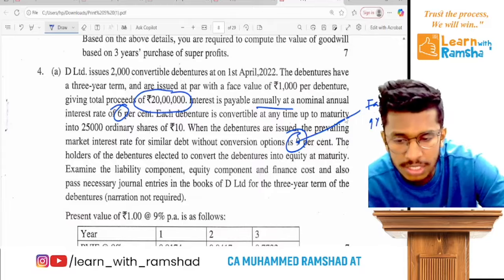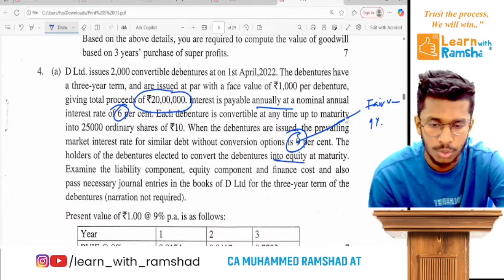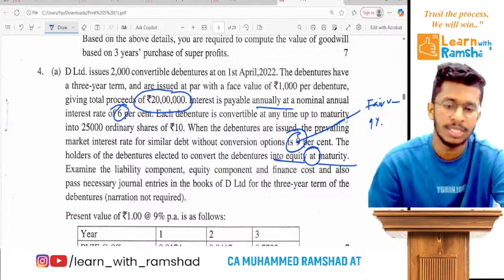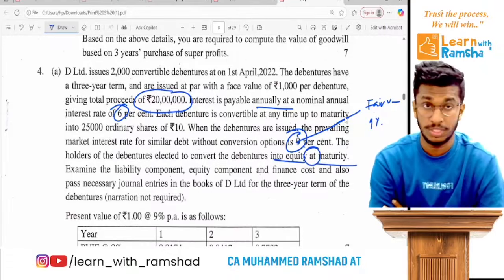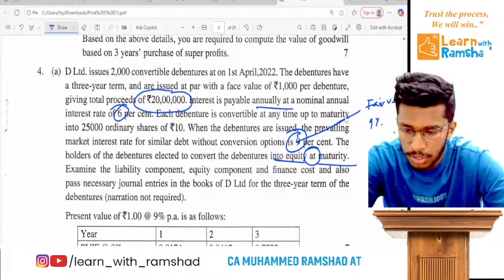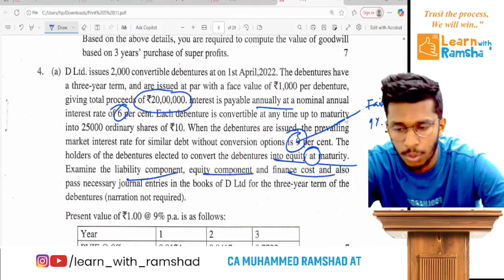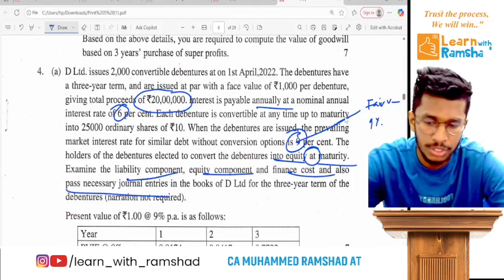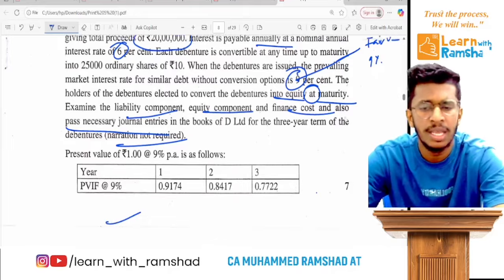Now the debenture holders elected to convert the debenture into equity at the maturity. That means they have a choice to convert into equity and they selected it at the end of the third year. So examine the liability component and equity component and finance cost and also pass a journal entry. Narration is not required and the present value factors are this. It's an easy question.